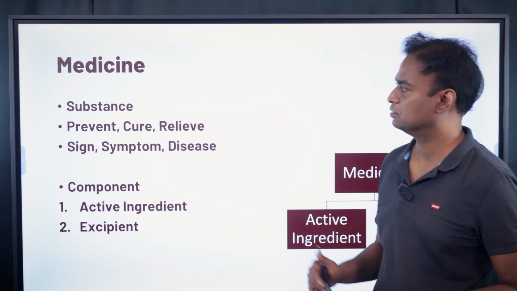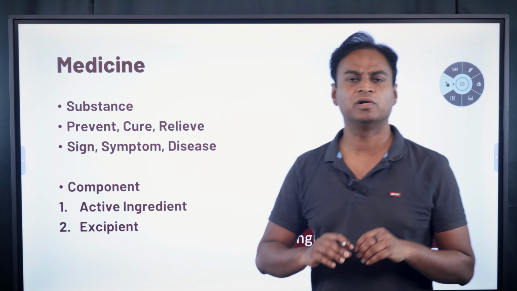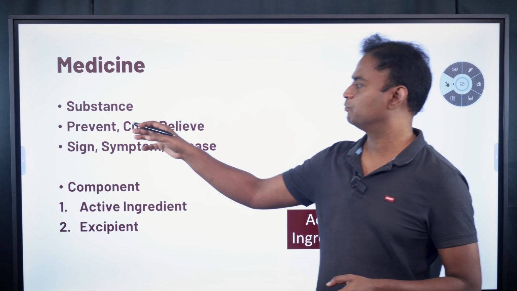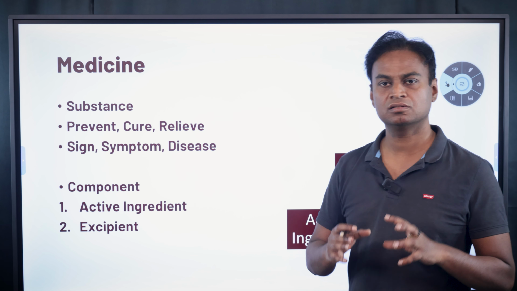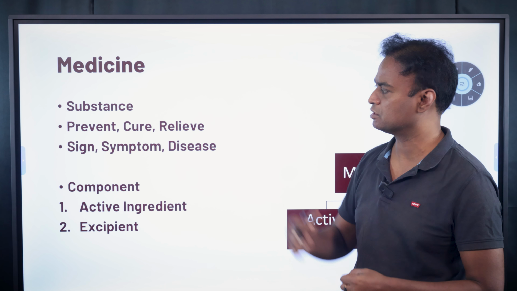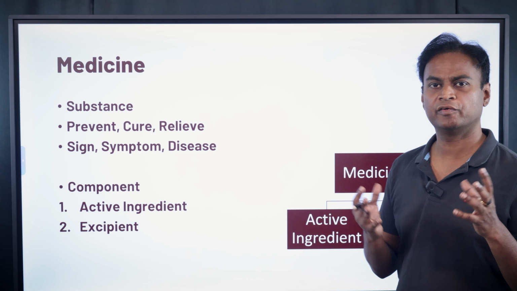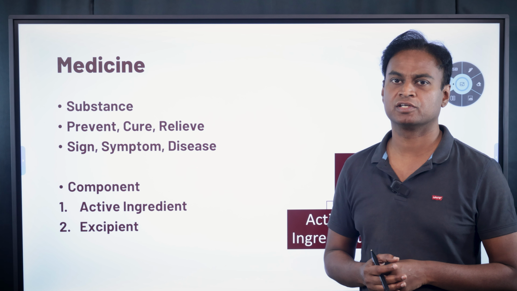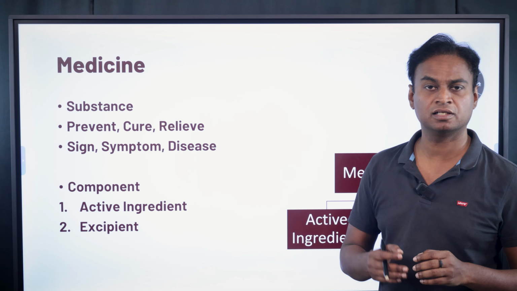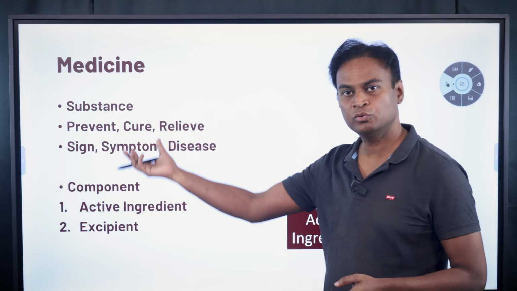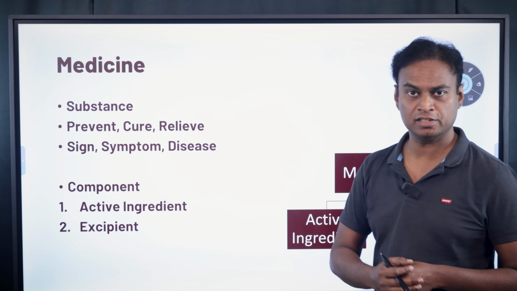First one is medicine, right? What is a medicine? Medicine is any substance you take in the world. If it can prevent a disease, means it stops the disease from occurring, it is also known as medicine. It can cure the disease. You have a disease and you are having some problem. This problem has to be reversed, or you have to go to the healthy state, that is cure. Any substance that is used to cure a disease is also known as medicine.